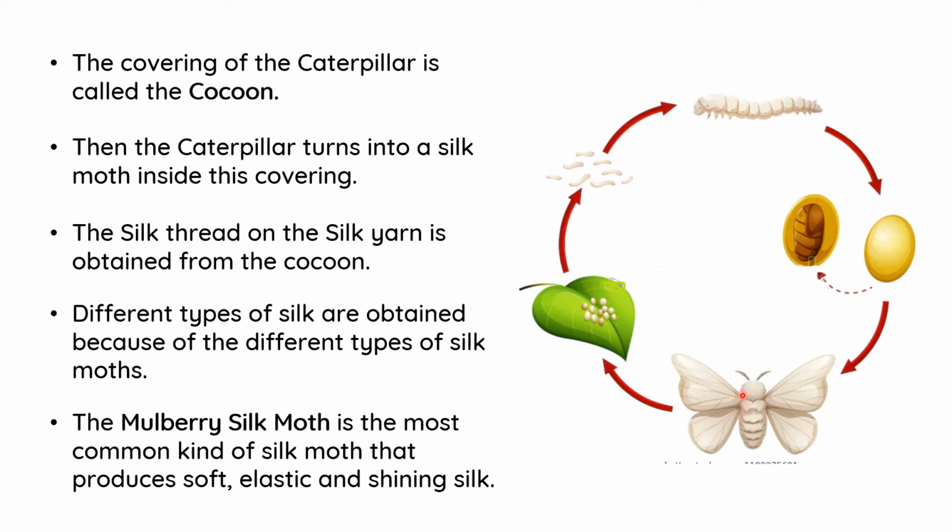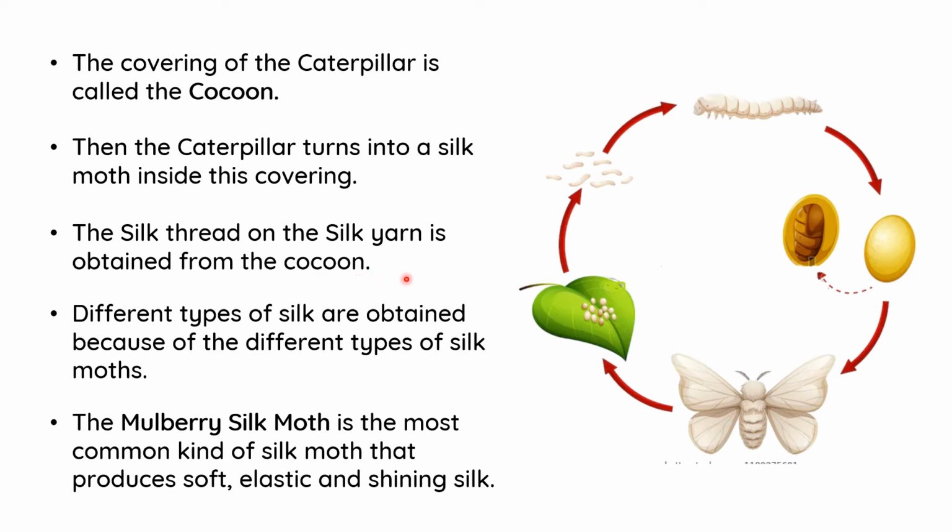This is the caterpillar or silkworm, this is the pupa, and this outer covering is called the cocoon. The silk thread or silk yarn is obtained from the cocoon.